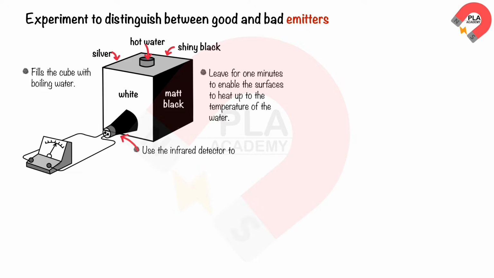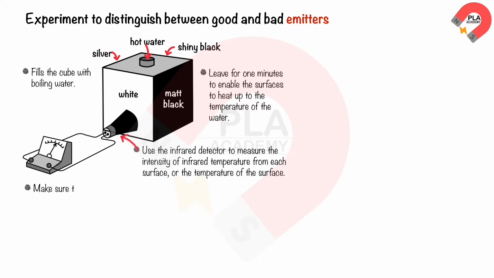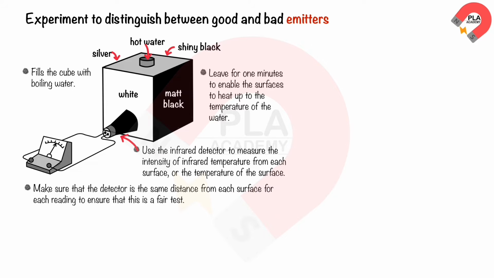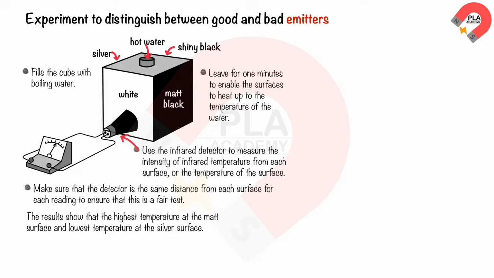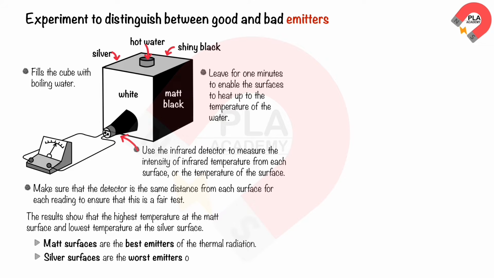Use the infrared detector to measure the intensity of infrared radiation from each surface, or the temperature of the surface. Make sure that the detector is the same distance from each surface for each reading to ensure that this is a fair test. The results show the highest temperature at the matte surface and the lowest temperature at the silver surface. Therefore, matte surfaces are the best emitters of thermal radiation. Silver surfaces are the worst emitters of thermal radiation.